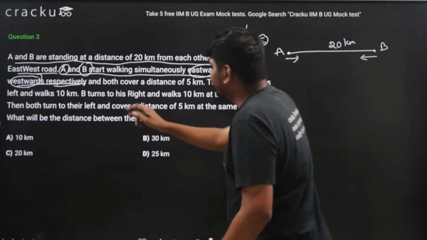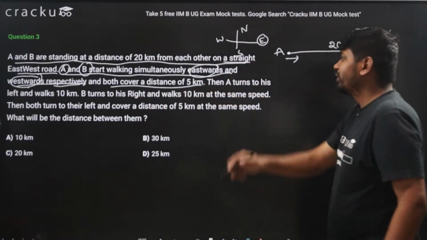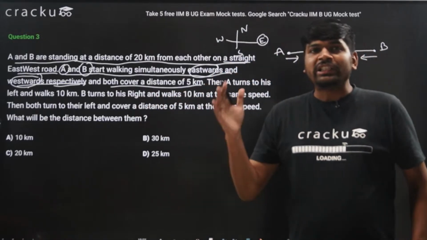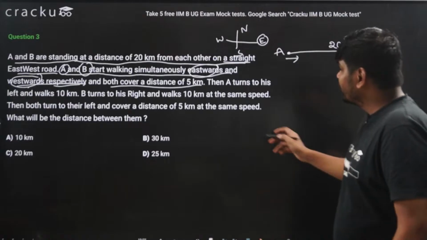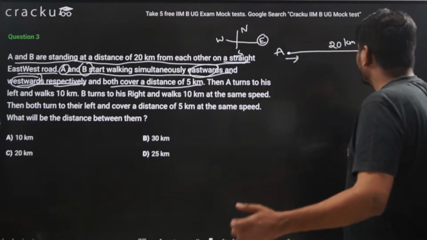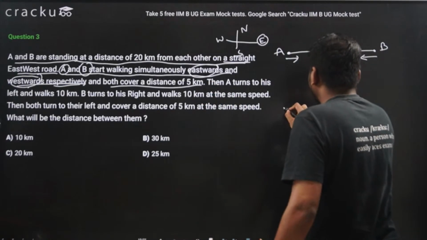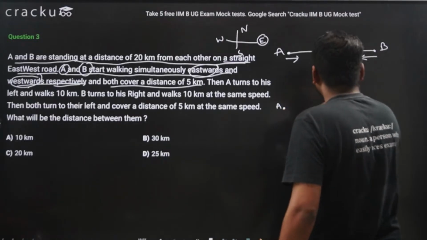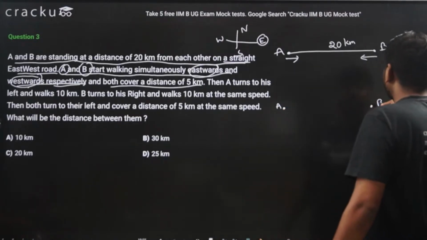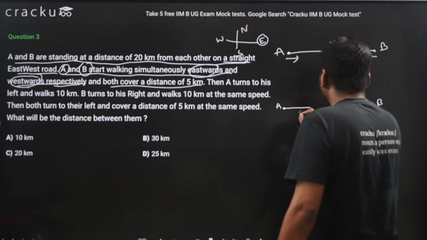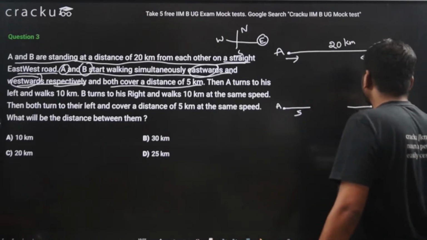Now it is given that both cover a distance of 5 kilometers. When they move towards eastward and westward, they move a distance of 5 kilometers. So what happens? Here it is A, here it is B. A covers the distance of 5 kilometers, B covers the distance of 5 kilometers.